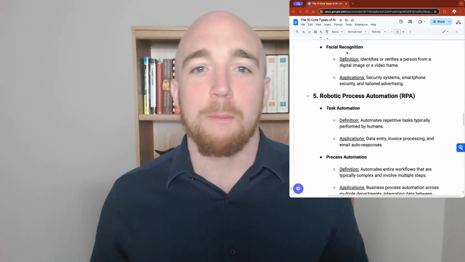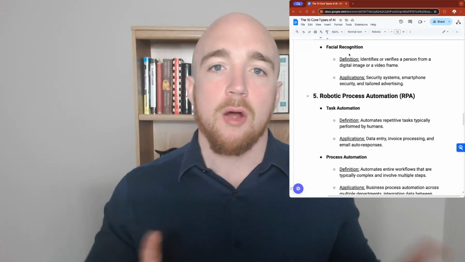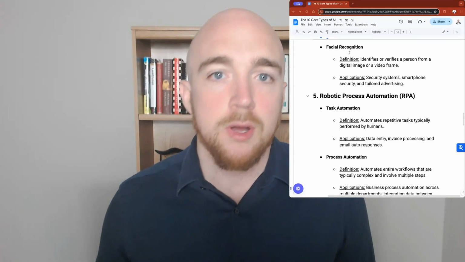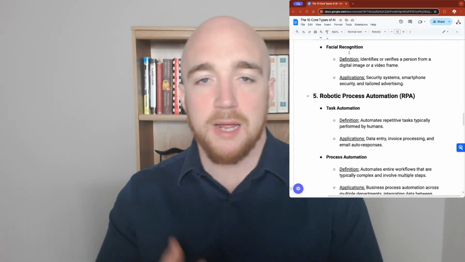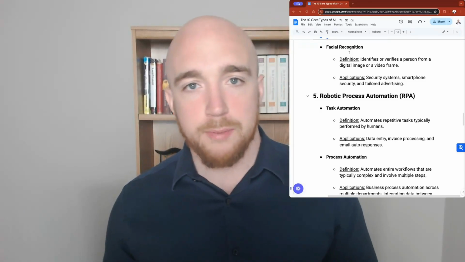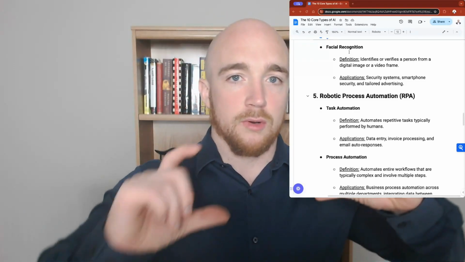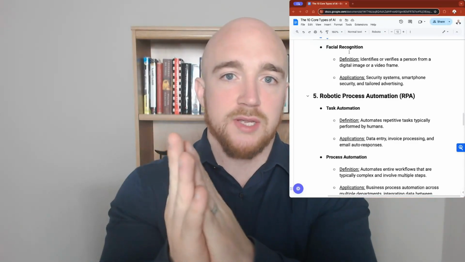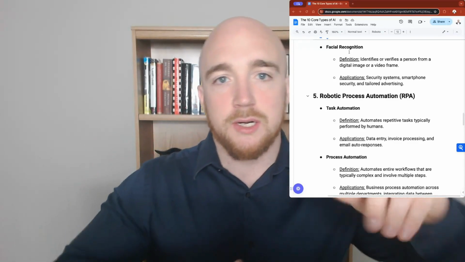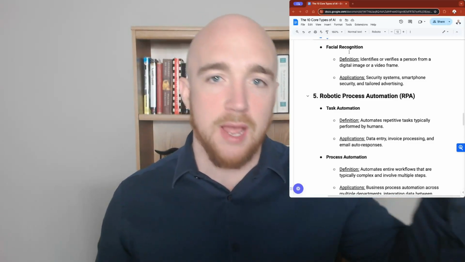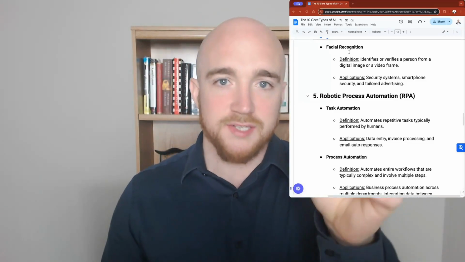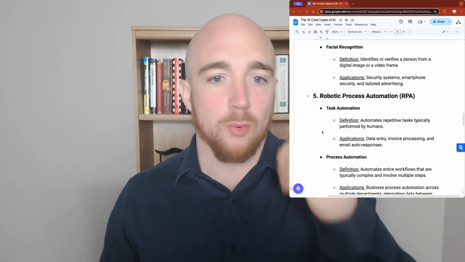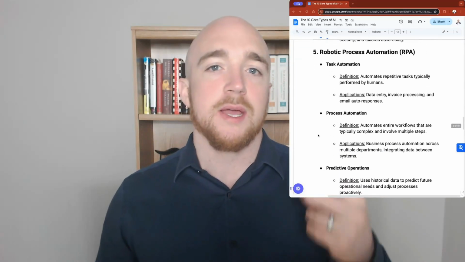Next, we have robotic process automation. And RPA has been around for a long time. There's task automation as the example. You want to perform a task that's being done by a human, you can bring in RPA to do that. So you're taking the sectors of that task, you're breaking it down into what actually gets done, and then training automation to be able to do that, to handle data that comes in, to process it, and then to make a decision or render an output. Whatever that action is, that's what RPA is all about.